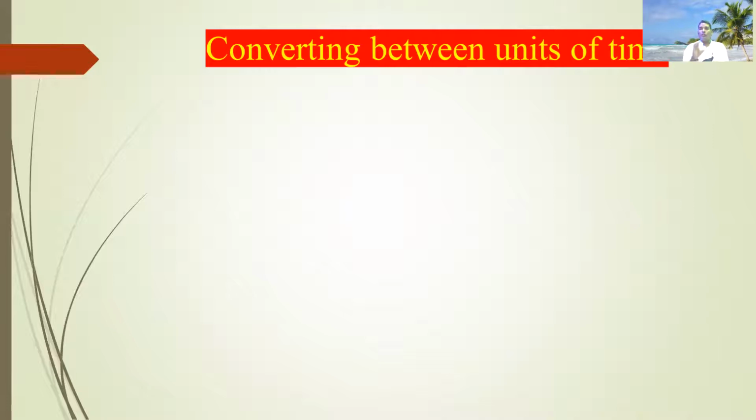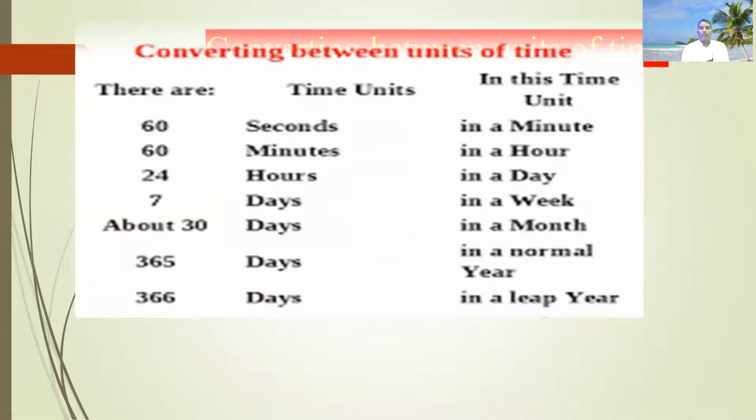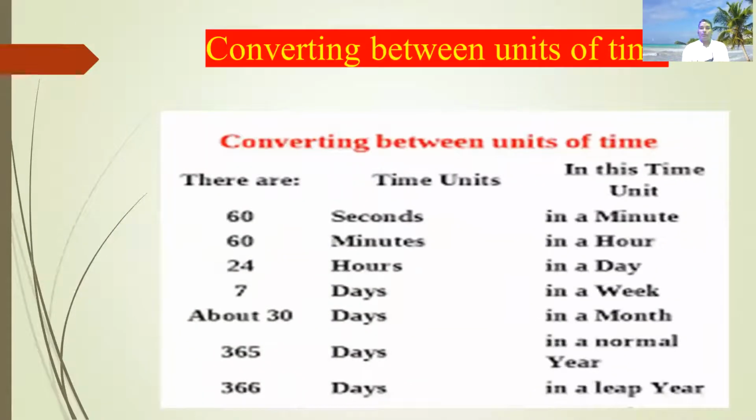Next slide, you can see it is written about converting between units of time. How to convert between units of time. See here, converting between units of time, there are times and there are units. First of all, you can see 60 seconds. This is the unit of time, second. And in this unit there is a minute. 60 seconds equals 1 minute also.